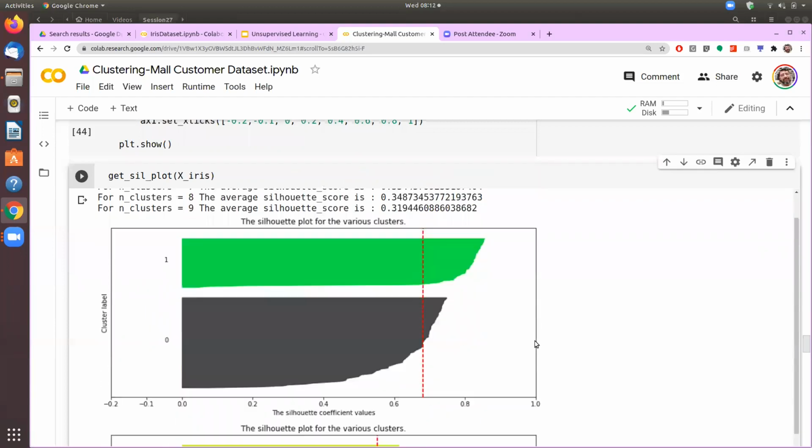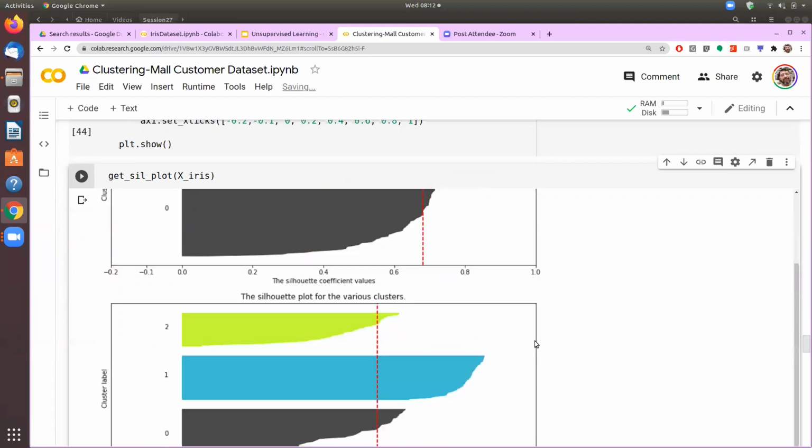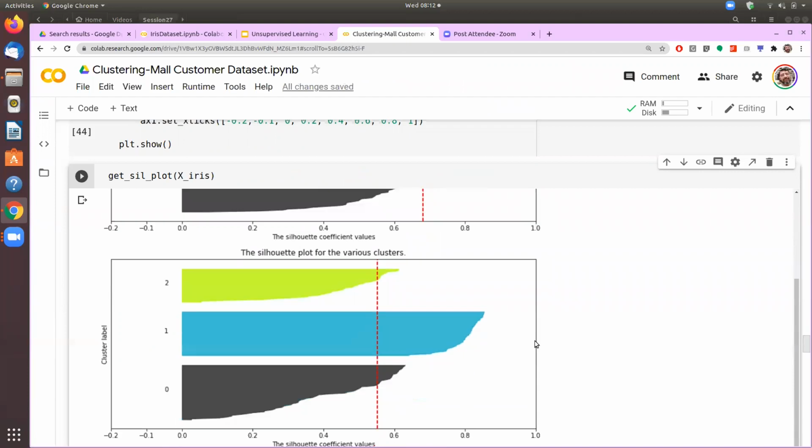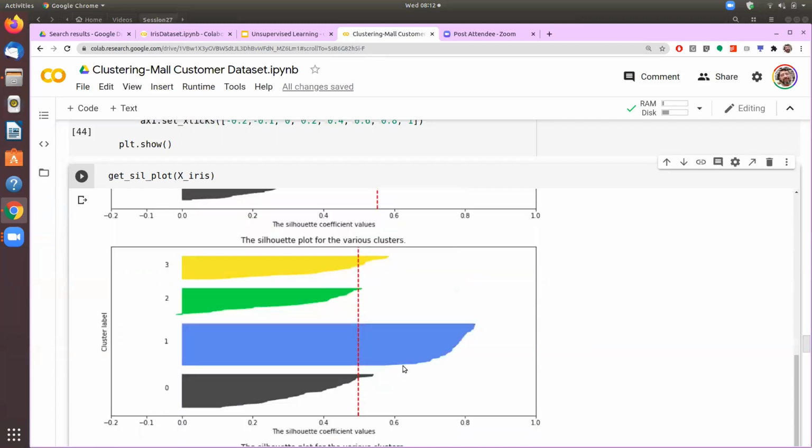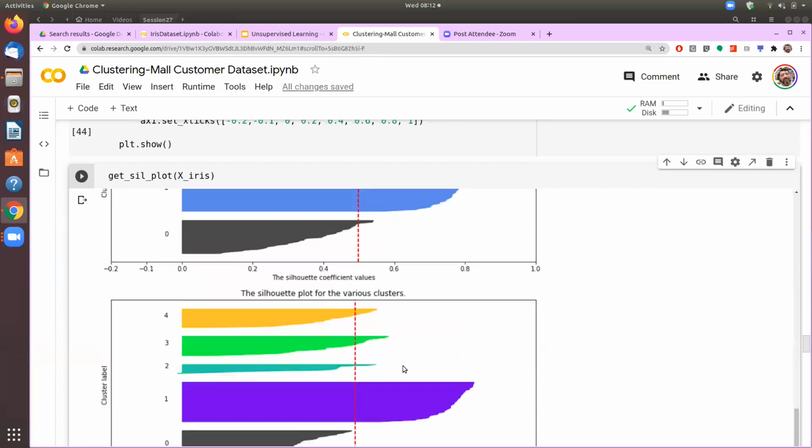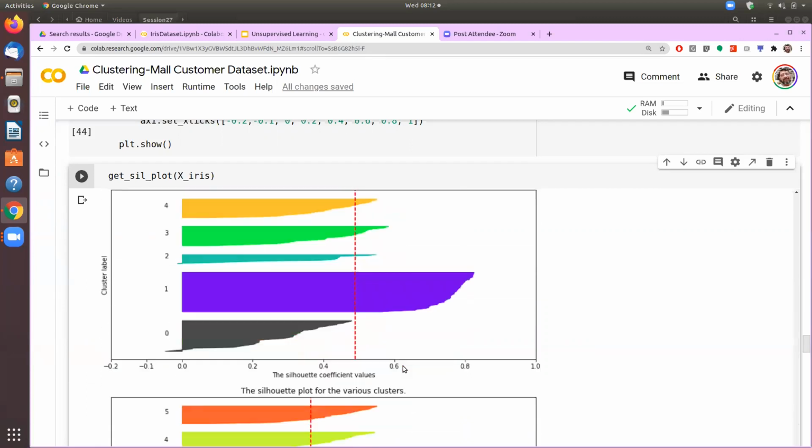So we see that 2 is okay, reasonably well, but now 3 is symmetrical, more or less. Yes, the 0 has larger numbers, and it is meeting the second criteria. Everything is beyond this vertical line. It is meeting the third criteria because there is nothing in the negative territory. 4 is not coming that well because symmetricity is not that perfect. And the same thing starts happening with the rest of these.